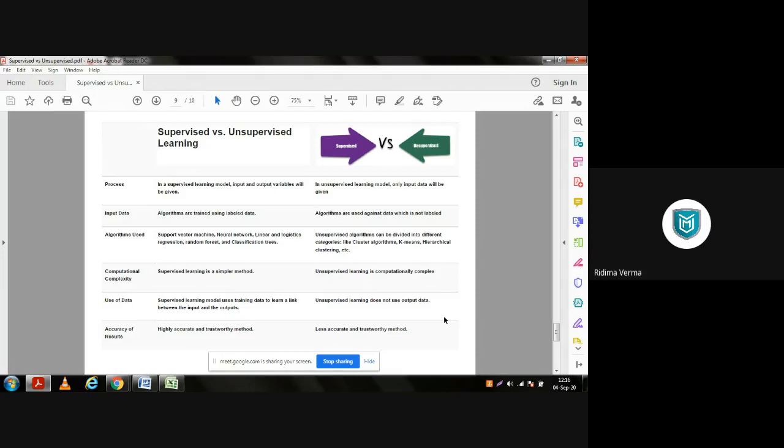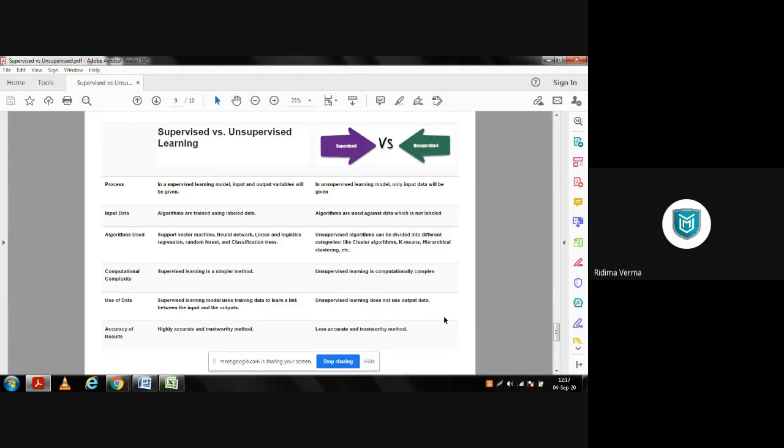Now, if we talk about use of data, a supervised learning model uses training data to learn a link between the input and the output. Unsupervised learning does not use output data because we do not know what output we are going to obtain. There we are using just a random algorithm, and randomly we have created the data set, and whatever the output will be, that will all be based on the random categorization.